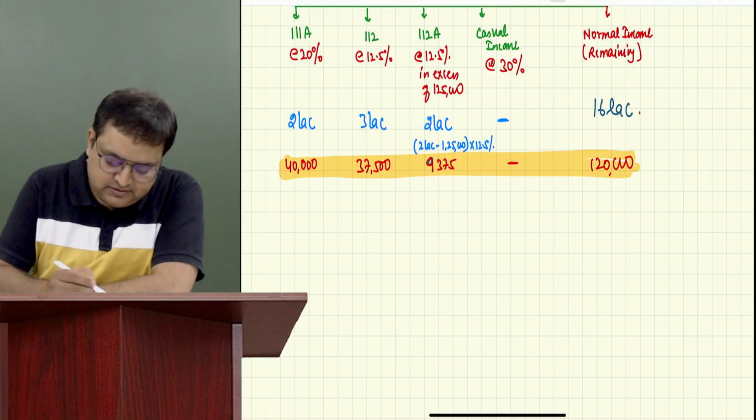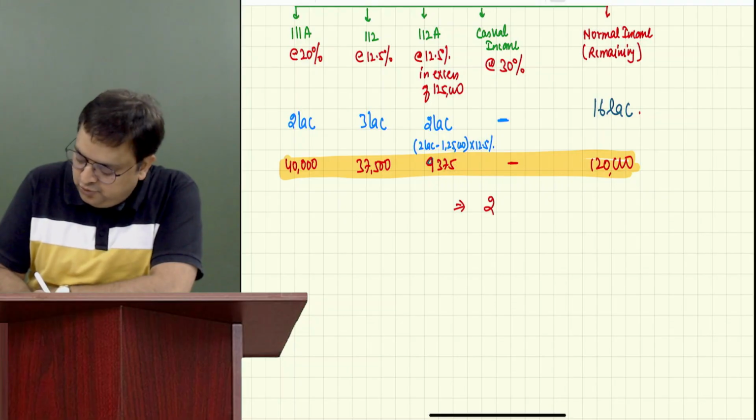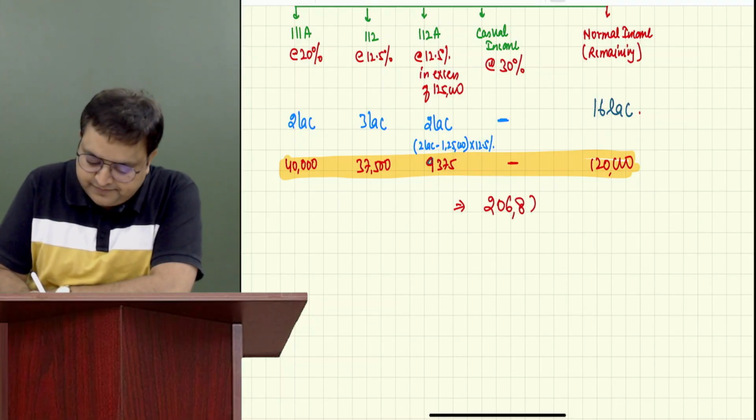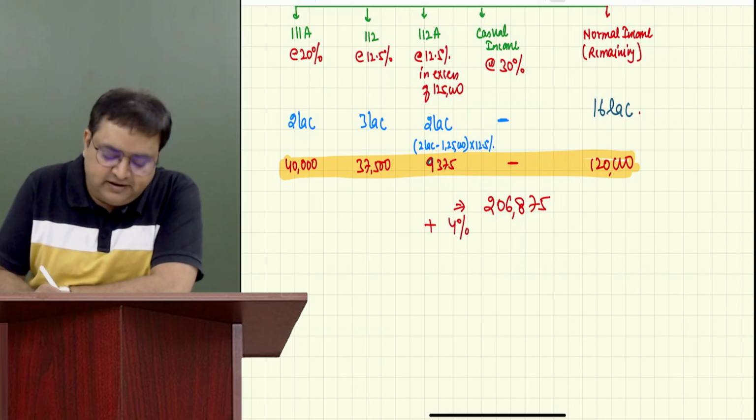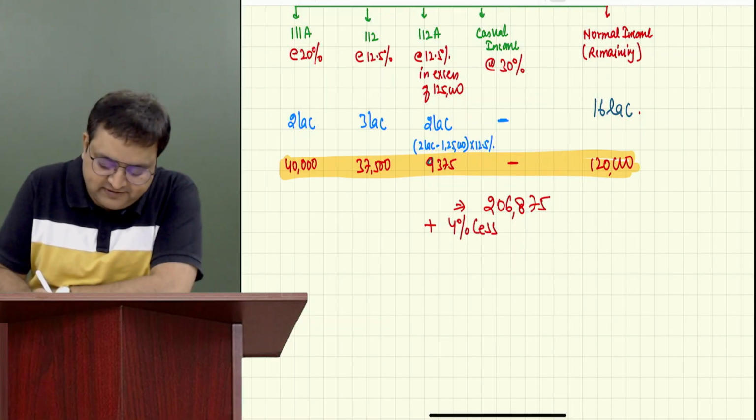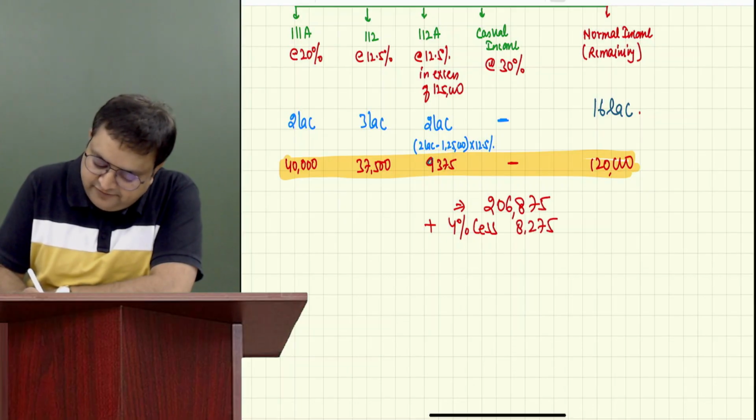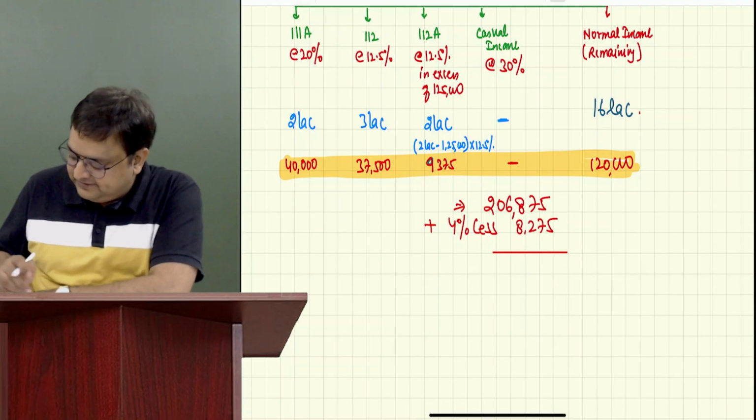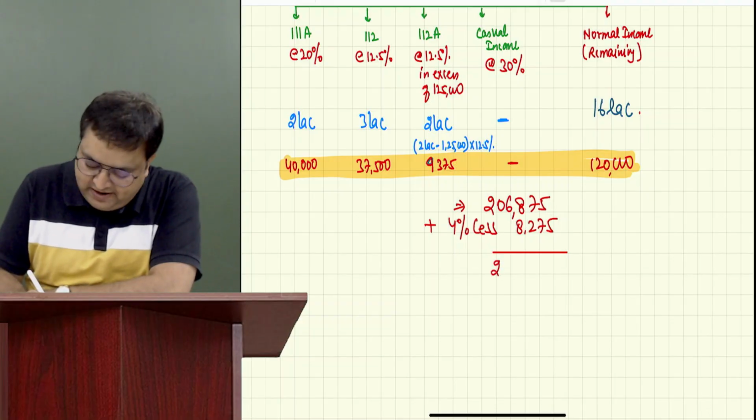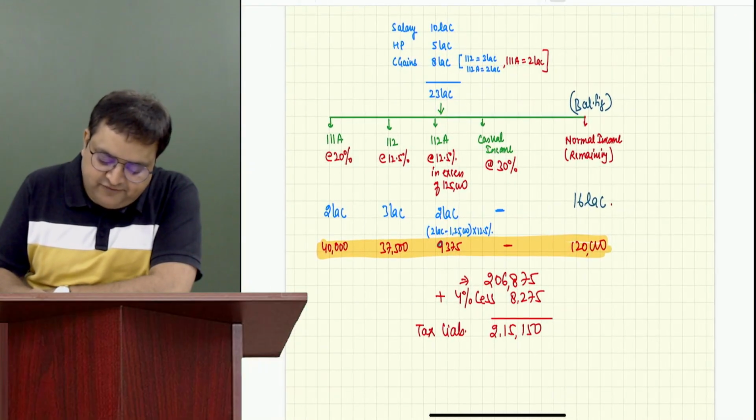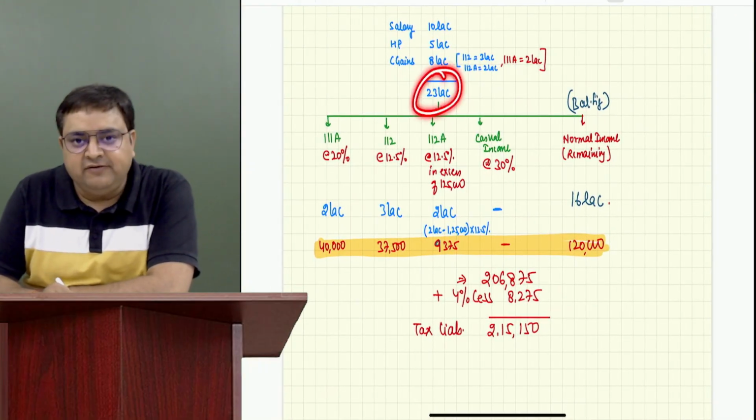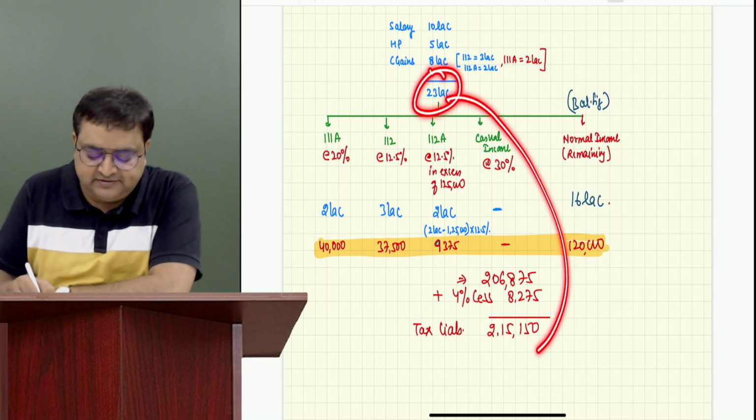Is it 2,06,875? Yes, sir. Plus what? 4% health and education cess, we call it 4% cess. 8,275 plus... 2,15,150 is her tax liability. Guys, when Vidhi is earning 23 lakh, she has to pay this much tax.